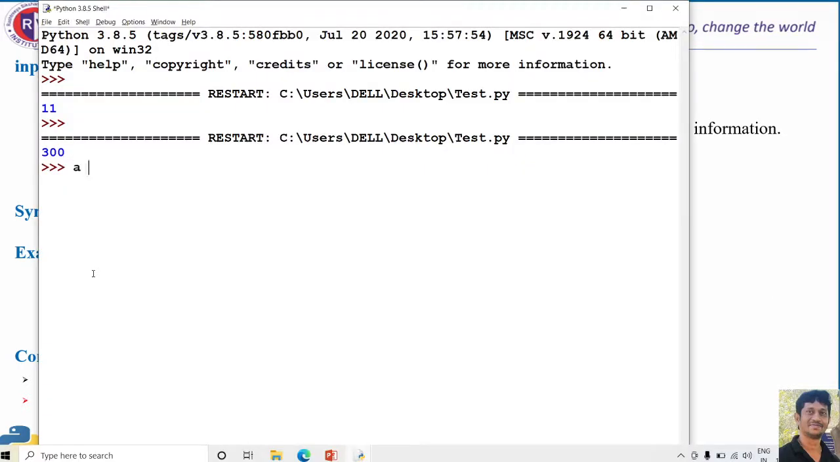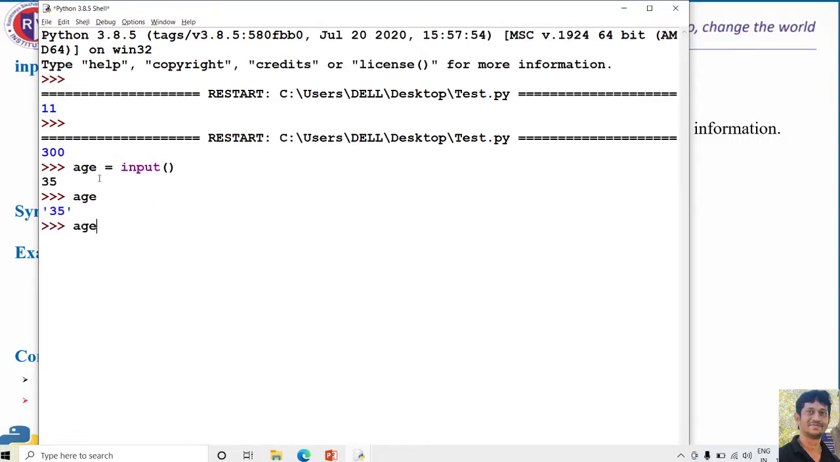So, let us declare age is equal to input function. As soon as you press enter, the Python interpreter will stop and wait until user provides some information and will resume once after pressing the enter key. Therefore, the age will contain the following value.